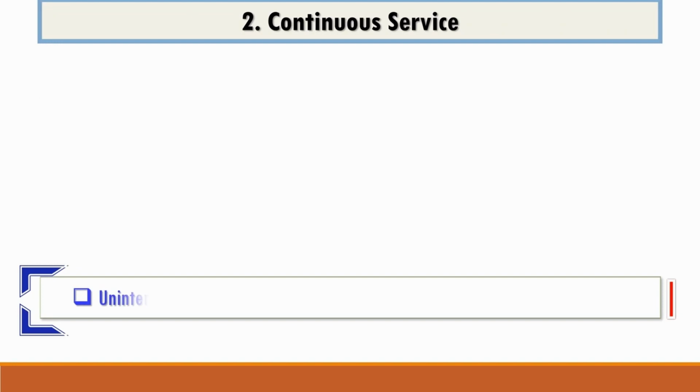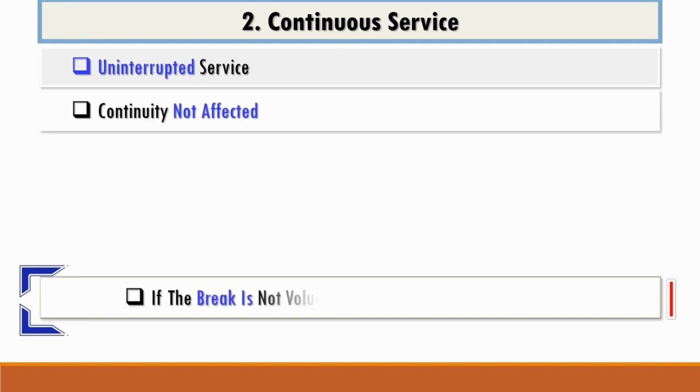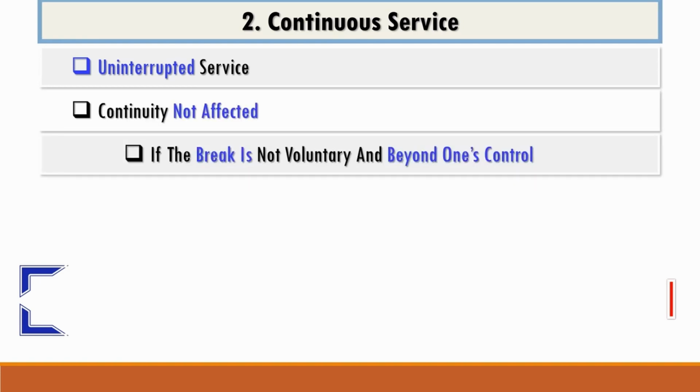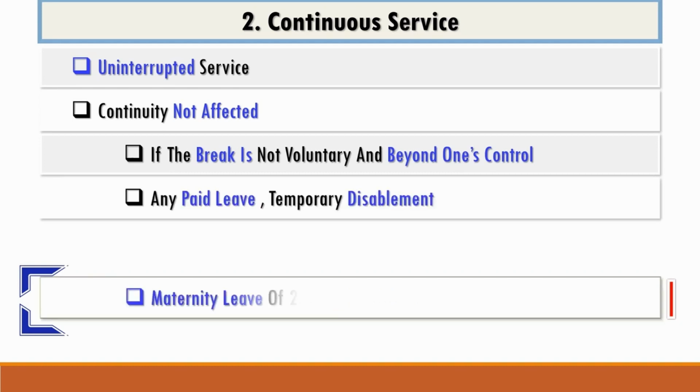Continuous service implies service without interruptions. Continuity is assumed to have been not affected where the break is due to reasons beyond one's control, or the break is not voluntary, or the break comprises any paid leave, temporary disablement, maternity leave, layoff, strike or a lockout.